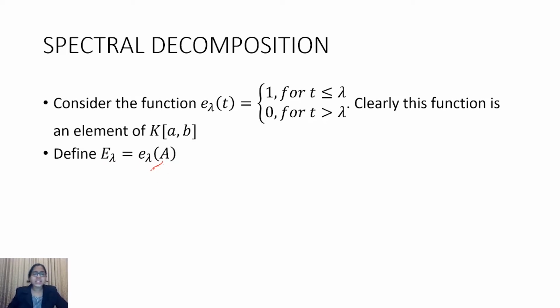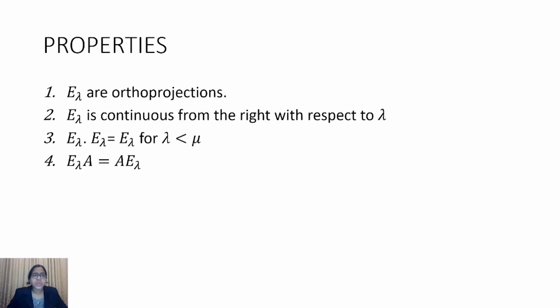So in today's lecture we shall be discussing some properties of this E lambda. The first one is that E lambda are ortho projections. I'll just read out the 4 properties. Ortho projections mean they must be a projection as well as they must be symmetric. Next, it is continuous from the right with respect to lambda.